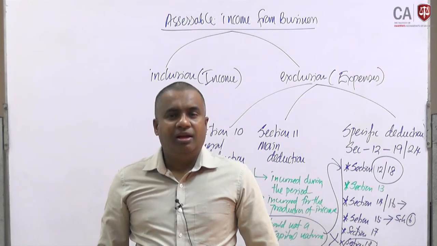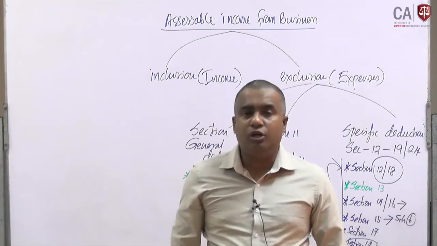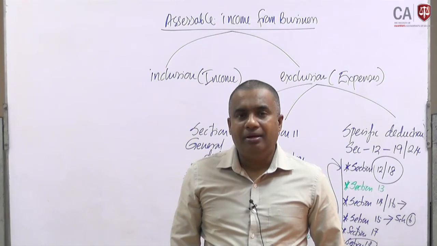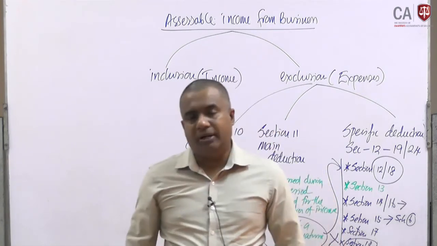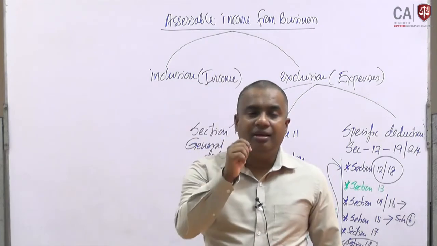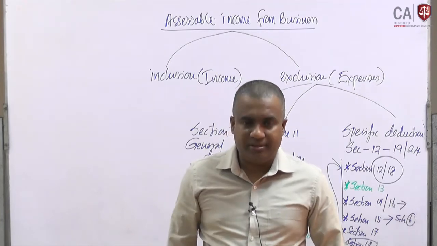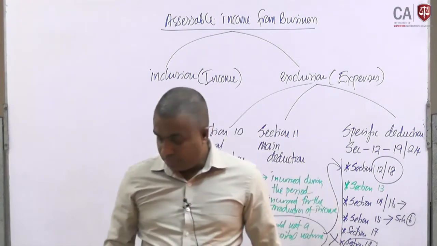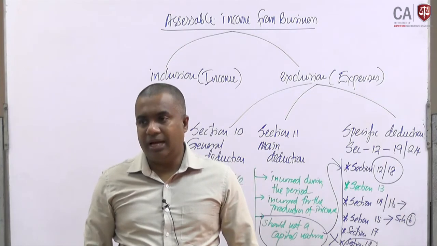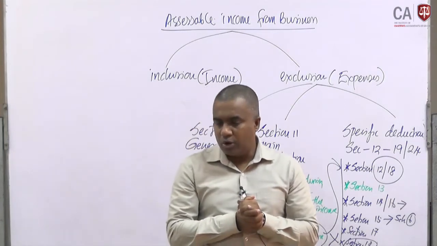Then the third one is that if there is any loss related to exempt income, it should be deducted only from the exempt profit. The fourth condition is that if there is any loss created from the disposal or realization of an investment asset, it is not possible to deduct it from the profit arising from the realization of an investment asset. Likewise, there are some rules, and those are the rules you have to remember.